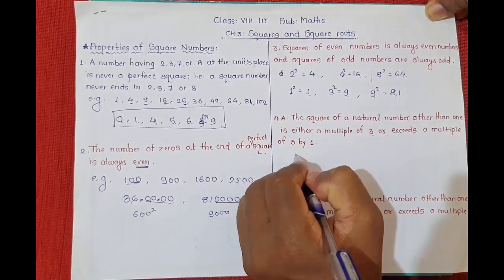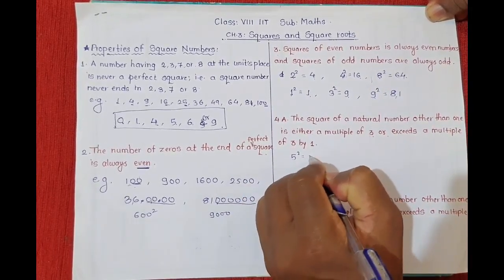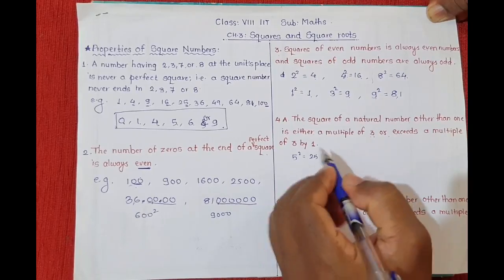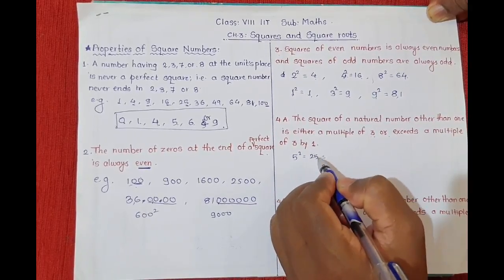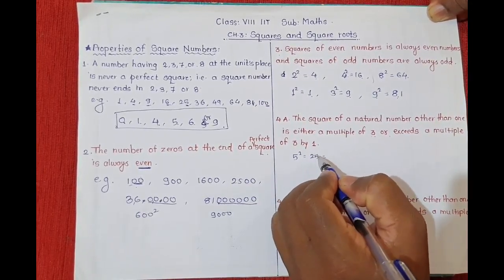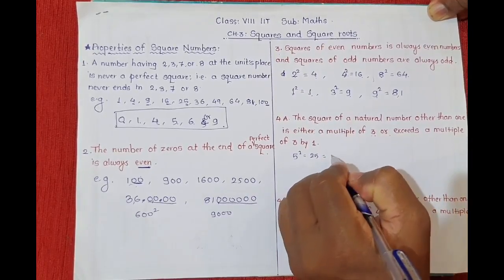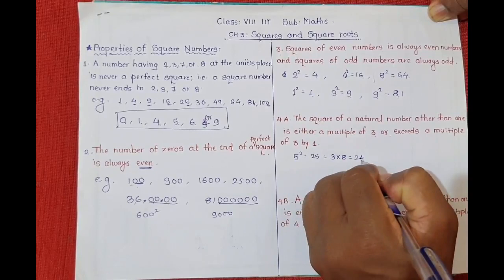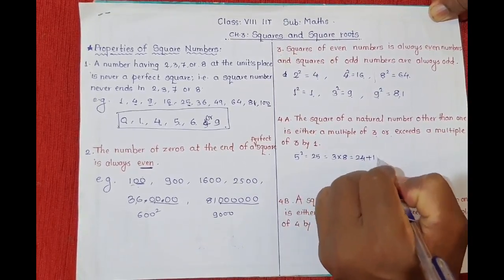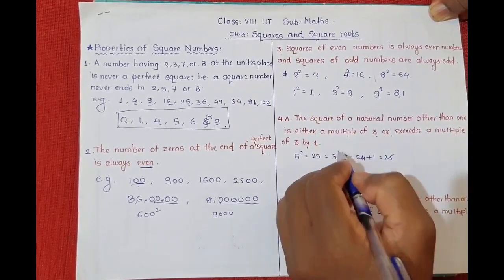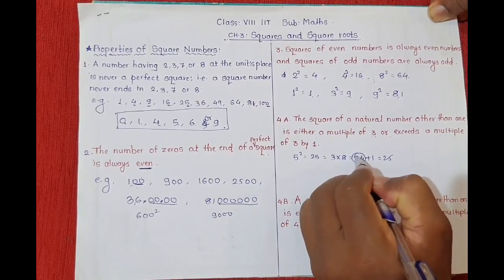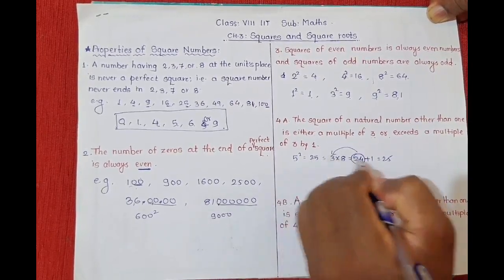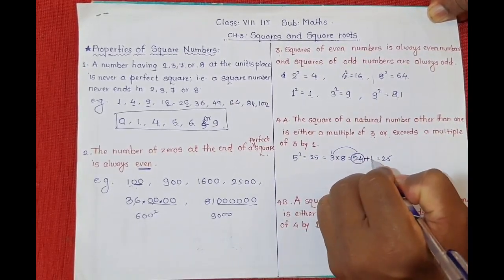Means see here, the square of 5 is 25. Now 25 is not a multiple of 3, but it exceeds a multiple of 3 by 1. That is, 3 eights are 24, correct. 3 eights are 24 plus 1, 25. So 24 is a multiple of 3 and 25 exceeds 24 by 1.